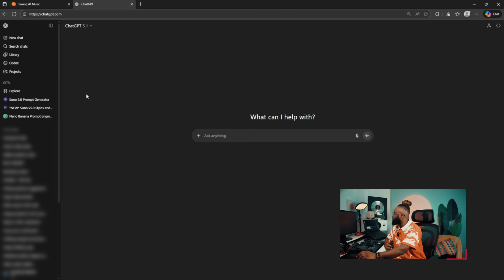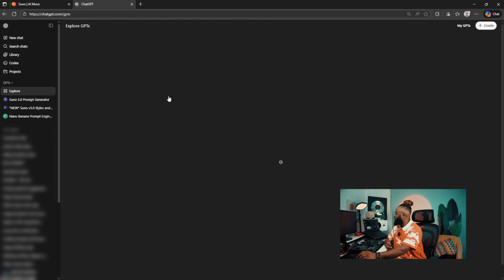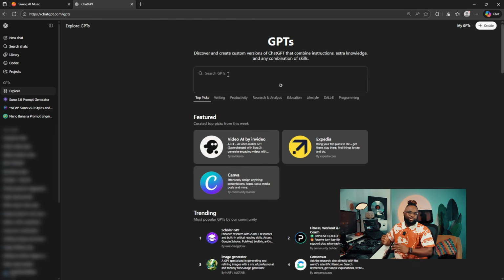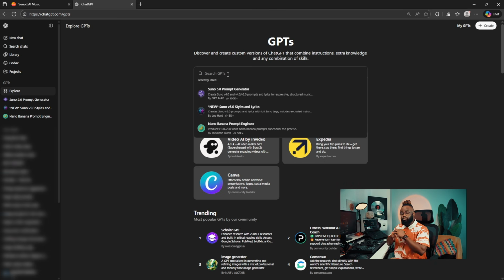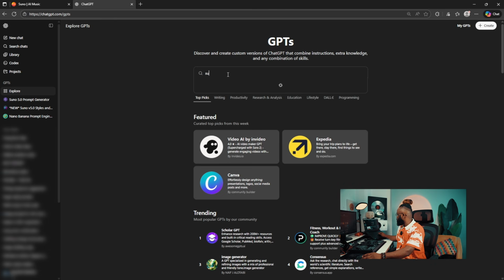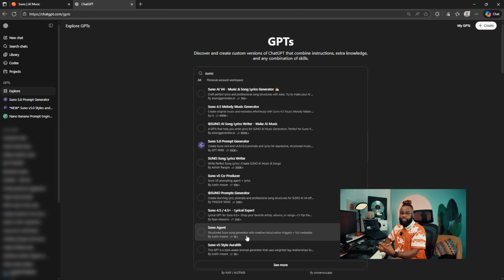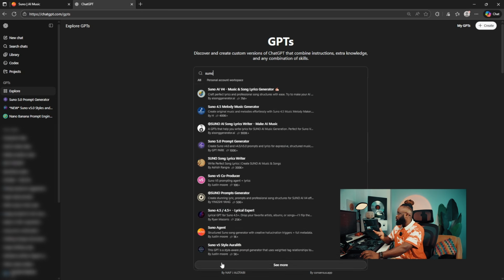So you could come over to ChatGPT, and in ChatGPT you have these GPTs, right? You can come over and explore, and they have various, it's like plugins, right? So you can just search for Suno, and it's going to bring out the various plugins that ChatGPT has that can help you create lyrics for Suno, or prompts for Suno, right? For me, I love the ones that's 5.0.